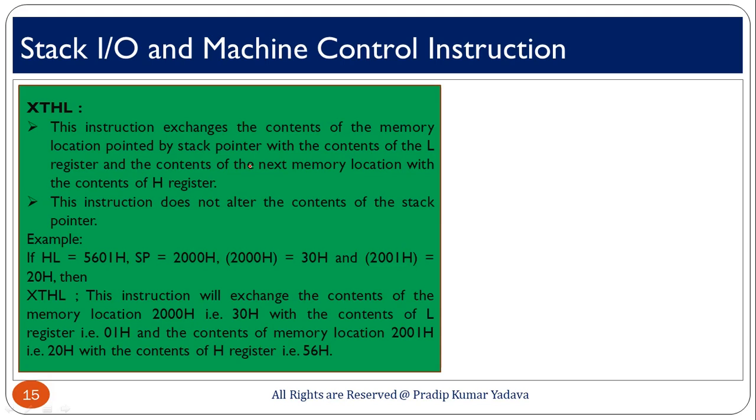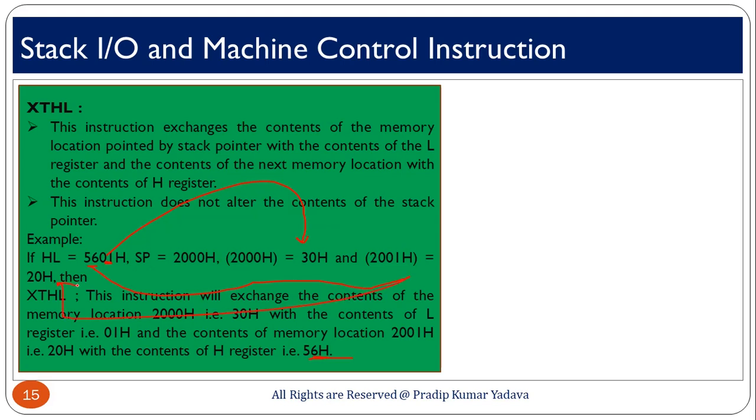So, when you are going to execute XTHL, this instruction will exchange the content of the memory location, meaning 2000, 30H, with the content of L, meaning 01 here, and the content of the next memory location, meaning 20H, with the content of H, 56, meaning this content will be exchanged with this and this content will be exchanged with this.